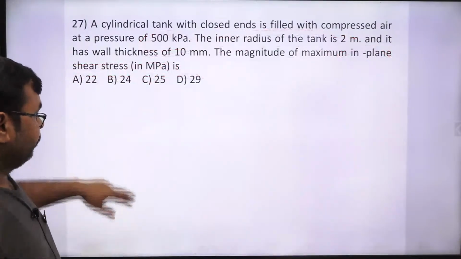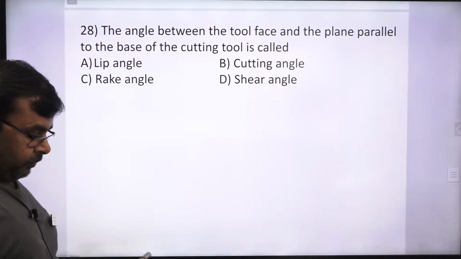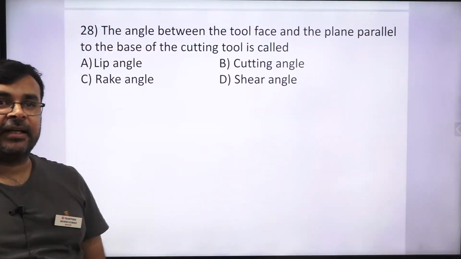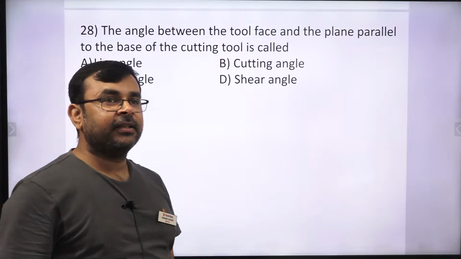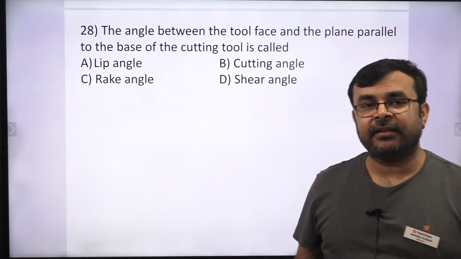Okay. So what about this? Which one is the correct answer? Tell me.